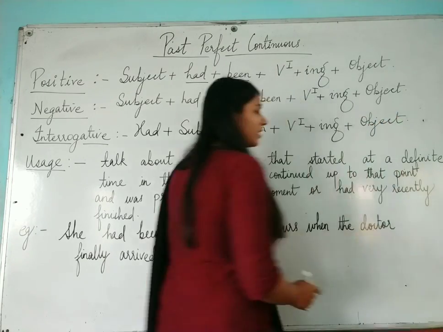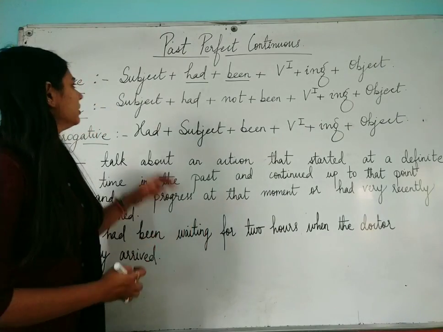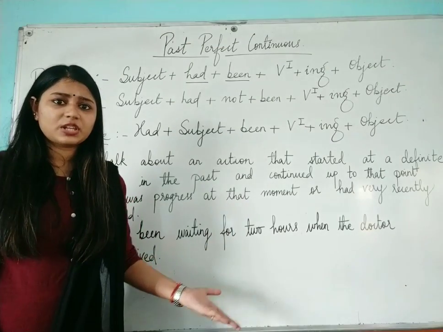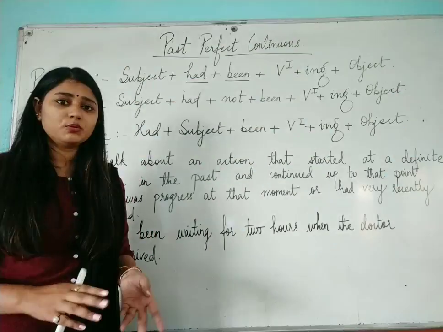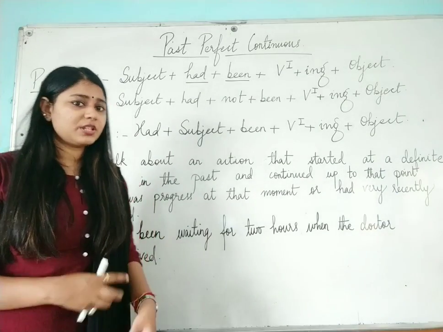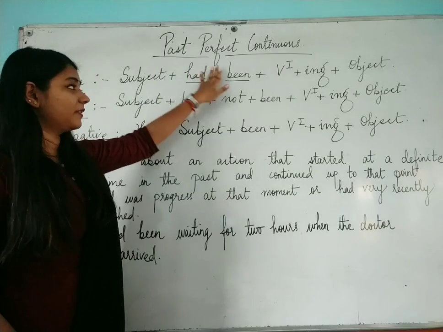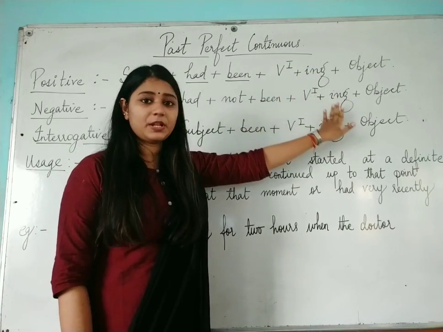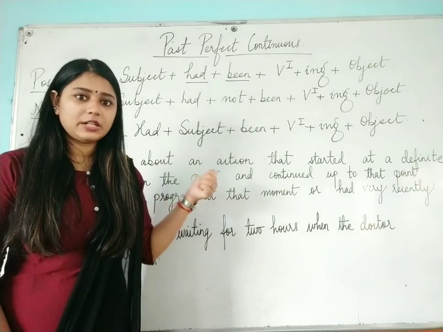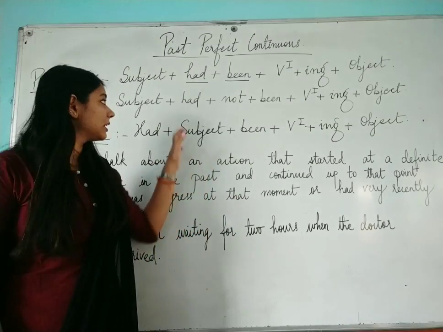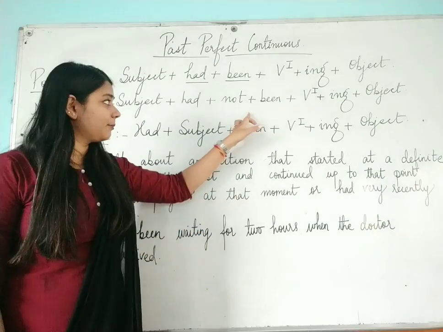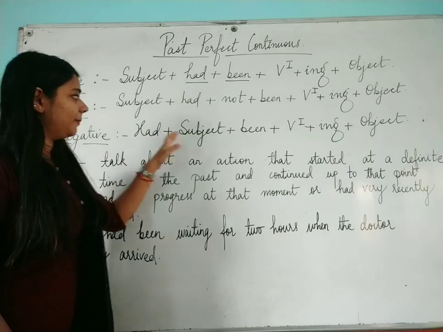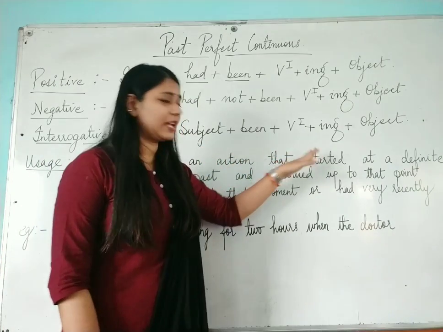See, this structure is really very simple. You just have to learn the structure of your positive sentence. That's it. In negative you just have to add not. In interrogative you just have to do subject and verb inversion. This is about the structure of your past perfect continuous tense. You just have to use had plus been plus verb first form plus ing plus object, and in your negative sentence, subject plus had plus not plus been plus verb first form plus ing plus object. Next is your interrogative: had plus subject plus been plus verb first form plus ing plus object.